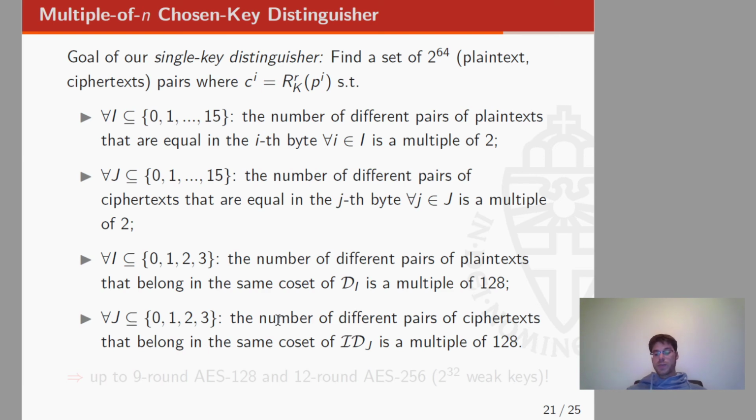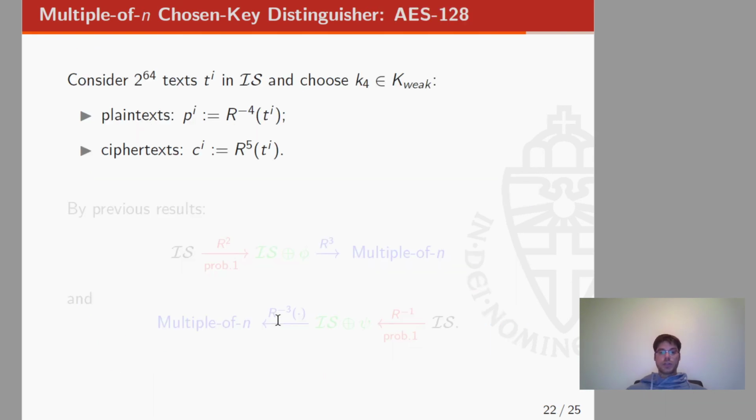So using all these properties, we can set up a chosen key distinguisher for 9-round AES-128 and 12-round AES-256. And the set of weak keys is composed of 2 to the 32 keys. So let's show that we can construct this set in an efficient way for AES-128. The idea is very simple.